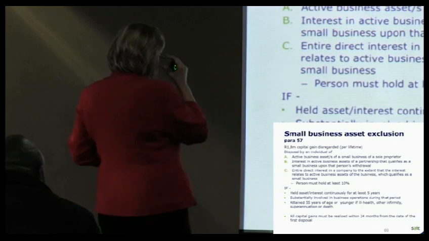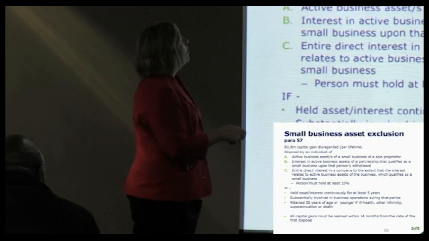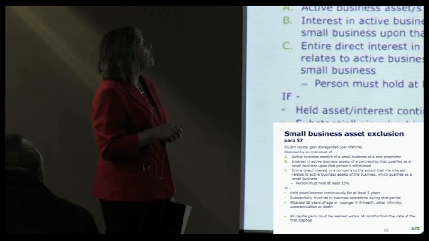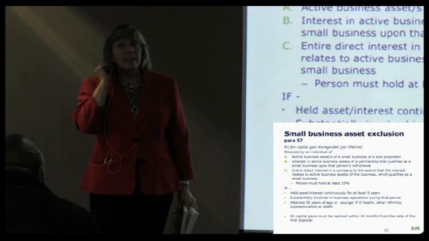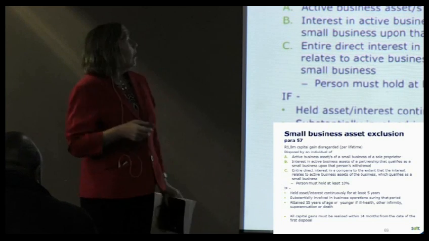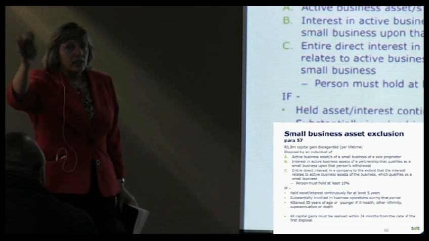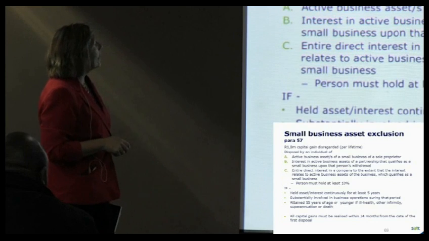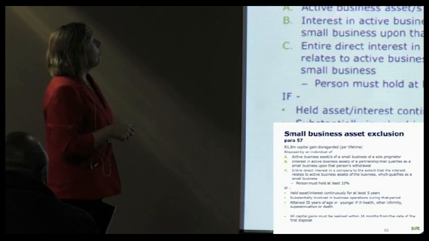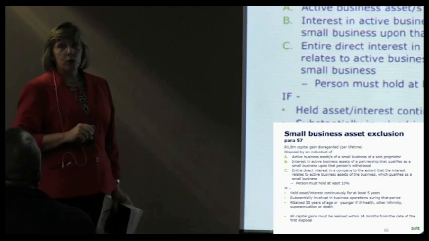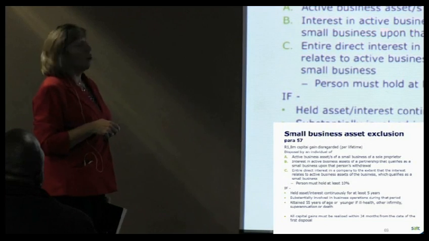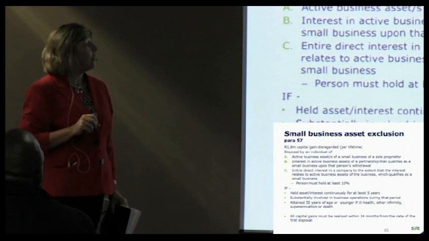So if you've got a sole trader, sole proprietor, who's carrying on a small business, and this term active business assets is also defined, which we'll come to just now. But the point is, to qualify as a small business in this context, the total assets must not exceed 10 million rand. So it could be a sole proprietor that sells his whole business, obviously as a going concern in that context. Or it can be an interest in active business assets of a partnership that qualifies as a small business, again, upon that person's withdrawal. So you've got one person pulling out of the partnership, but the actual partnership must qualify as a small business, so total assets mustn't exceed 10 million rand.